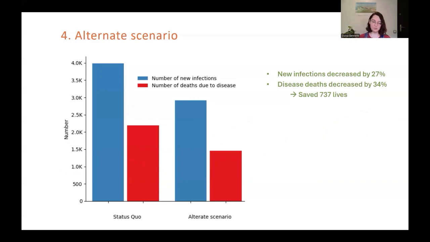So I just want to make a final note. We shouldn't take the results from this modeling too literally. So just because the model says we've saved 737 lives, it doesn't mean that it's going to be exactly that in the real world. This isn't meant to be a magical crystal ball to see the future, but it does give us a bit of an insight into the disease dynamics that can play out in different future scenarios.